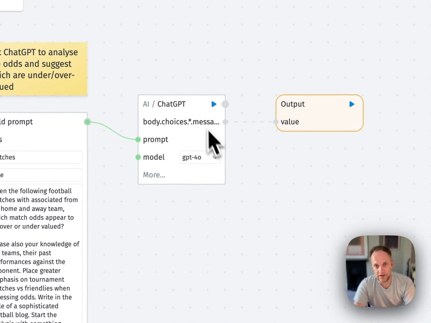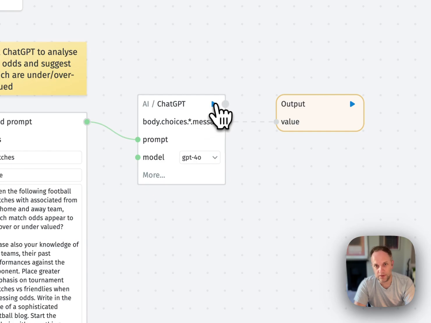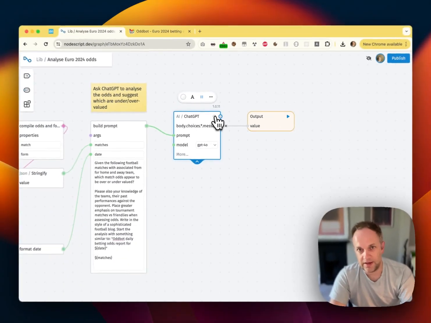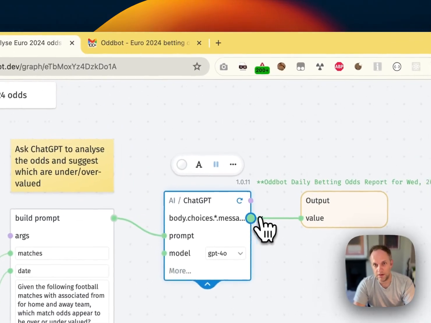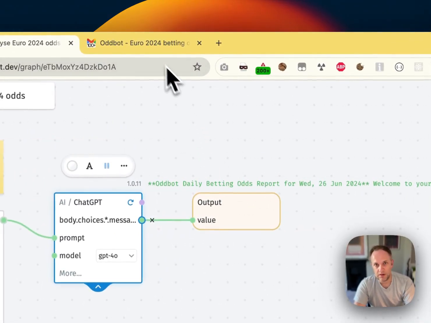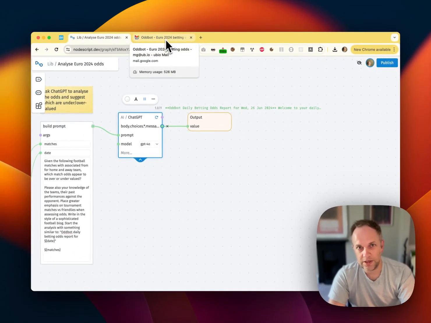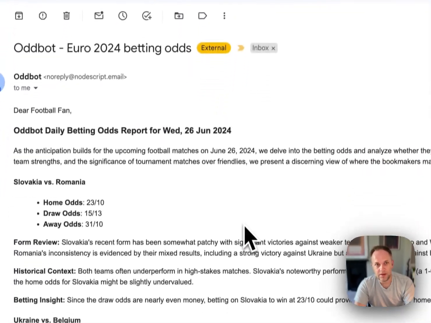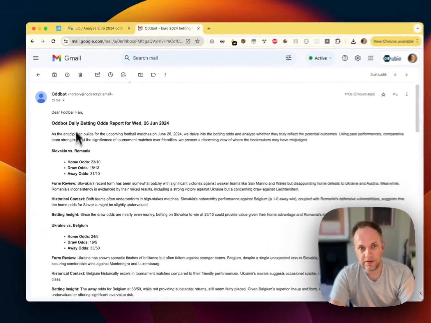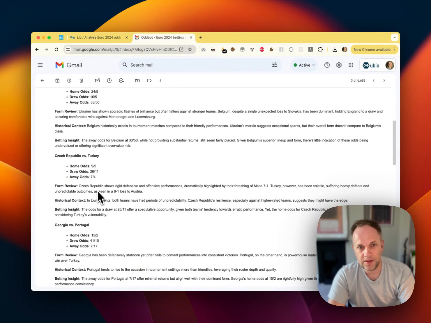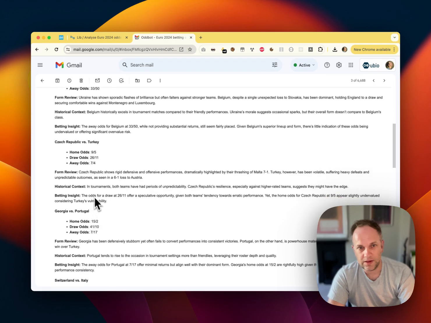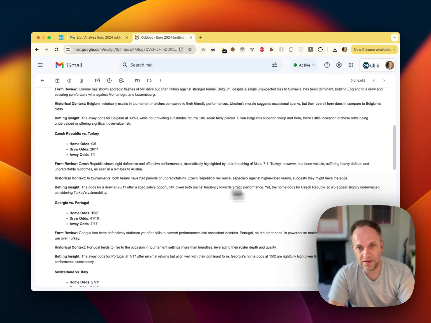So then the last step is that we send this all off to ChatGPT to provide the full analysis and derive the content. And here's the result. And here's one I made earlier, which was sent to me earlier today. So you can see that it's assessed the betting odds for the various matches that are going on and given its unique insight.